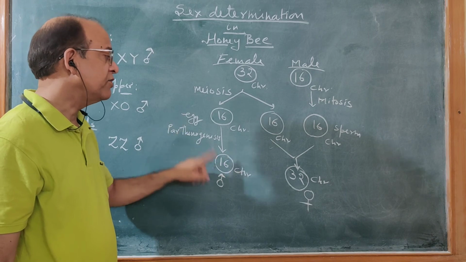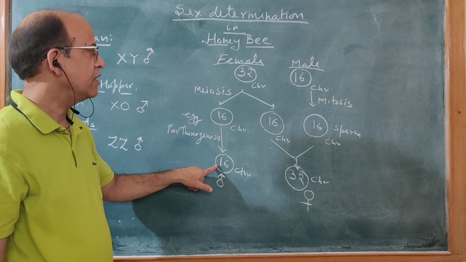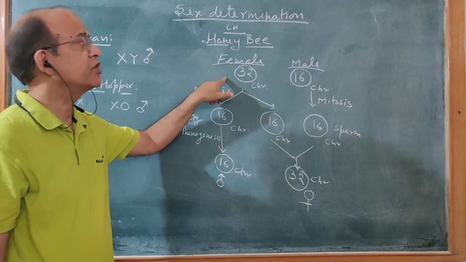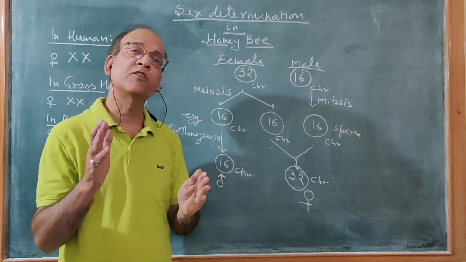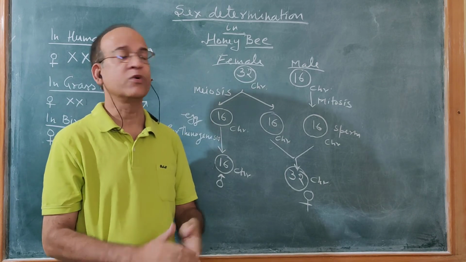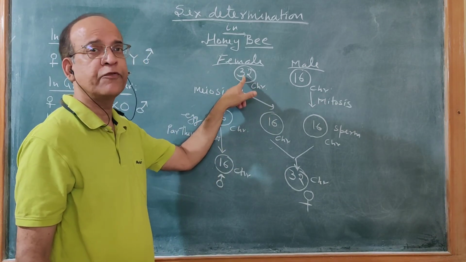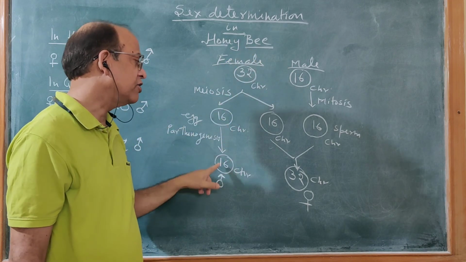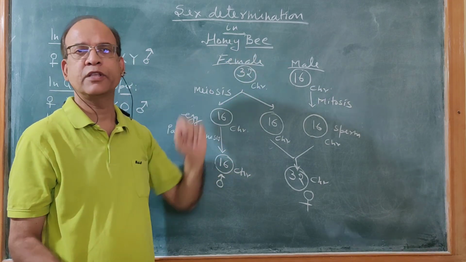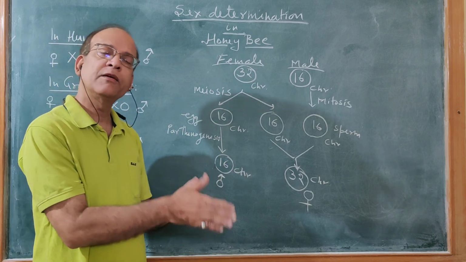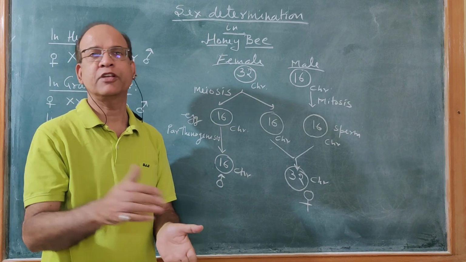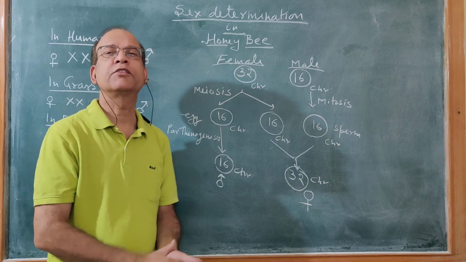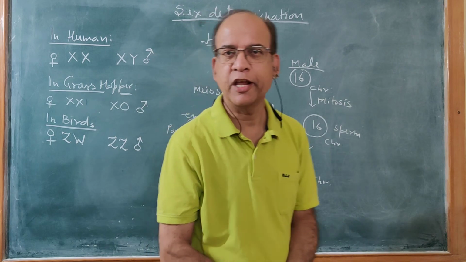How? This male individual is formed from this particular female, and in the formation of this female there is a role of sperm also, and that sperm she received from her father, right? So definitely this male will have a grandfather, and in future it may have a grandson, but it cannot produce a male offspring. So this is about the sex determination in honeybee.